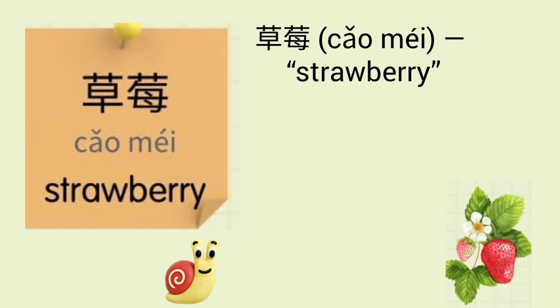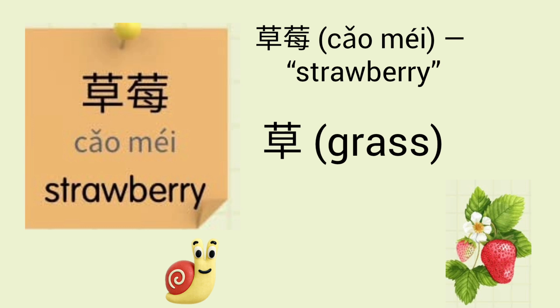Next vocabulary that we have is strawberry, which in Chinese can be pronounced as 草莓. Let's break it down to understand it even more. It has two characters. First character is 草, it stands for grass, which is our main vocabulary. Second character is 莓, it stands for berry. So together it makes 草莓. Let's watch some useful examples.